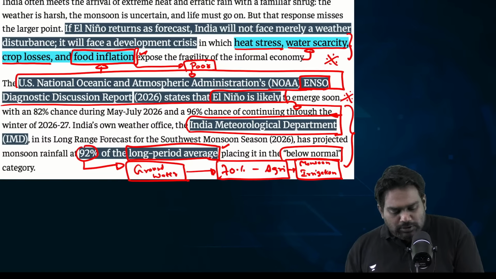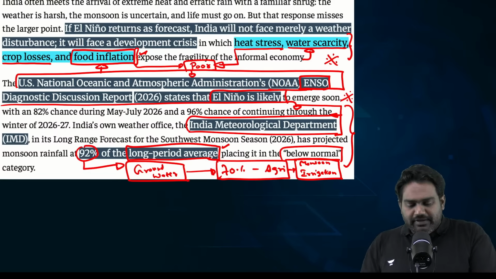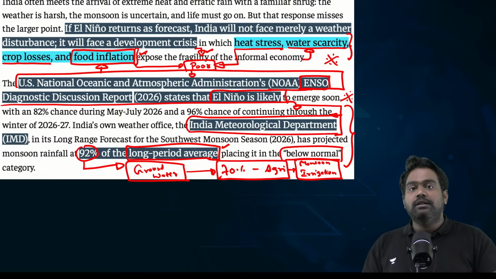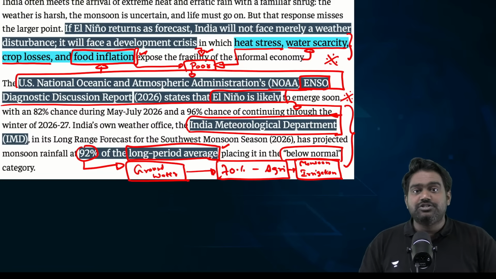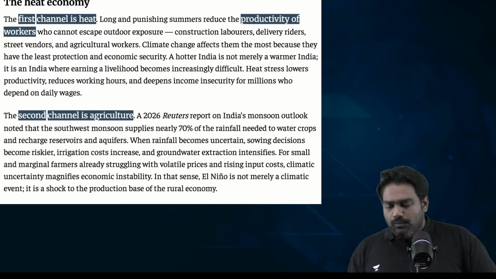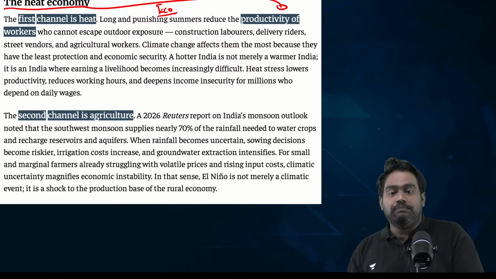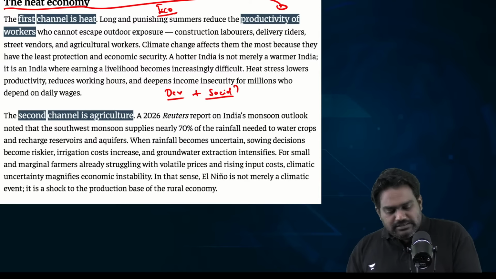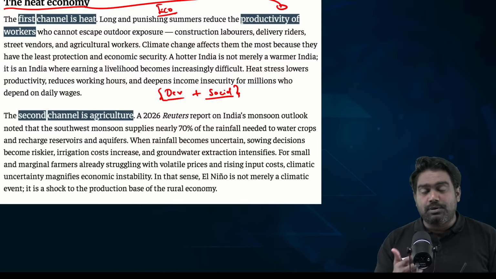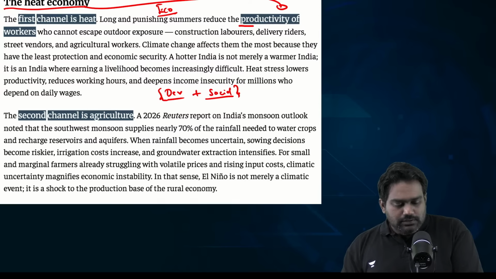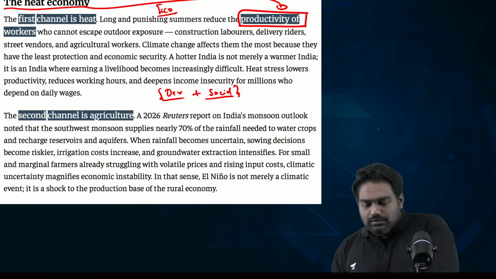That's the worst part about climate change. It always has a disproportionate impact on the vulnerable, marginalized, and disadvantaged sections. So when you look at the impact, it's not just economic impact. There is a clear developmental impact, a social impact. And this is what India should anticipate and prepare for. The heightened heat, which is already being felt during this summer season, could continue all the way till next year's monsoon cycle, and this will drive deadly heat waves.